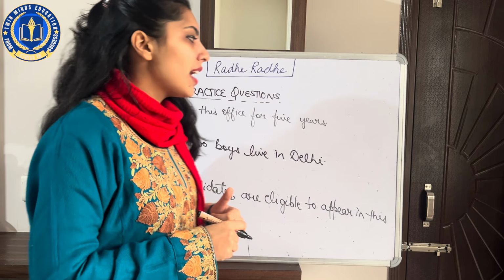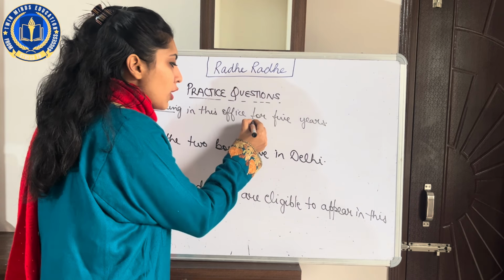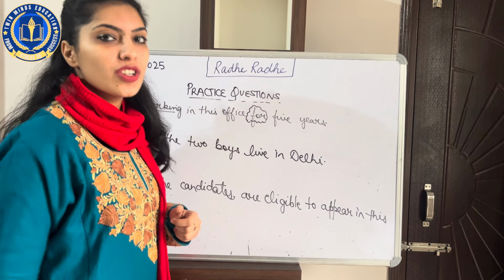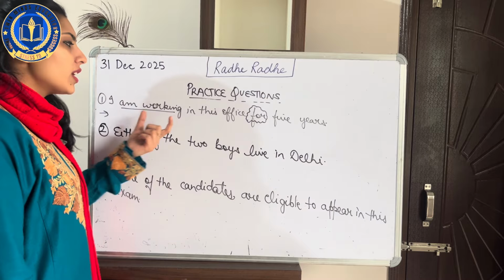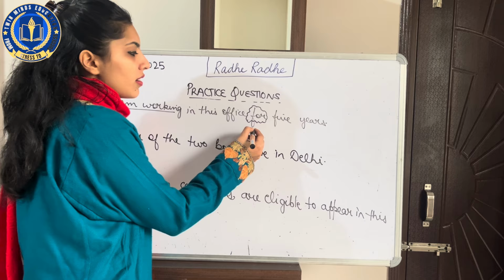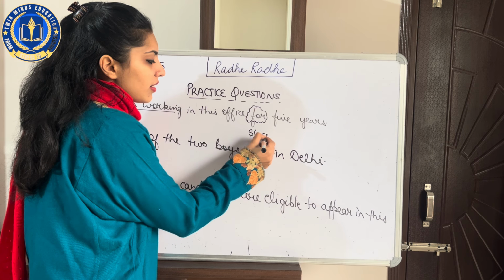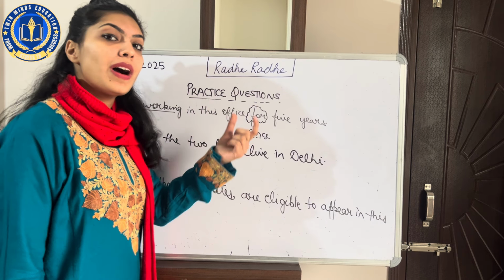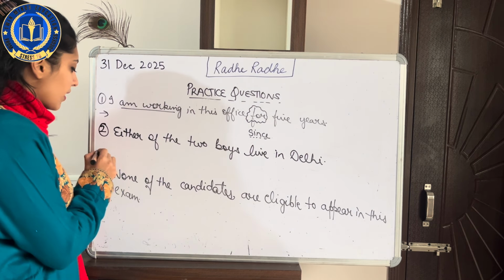It means I have to jump to one of the staircases which displayed preposition or conjunction. It means there is an error. This is fine: I am working in this office since 5 years. Means मैं इस ऑफिस में काम कर रही हूँ 5 साल से. Alright? Okay, let us move forward.